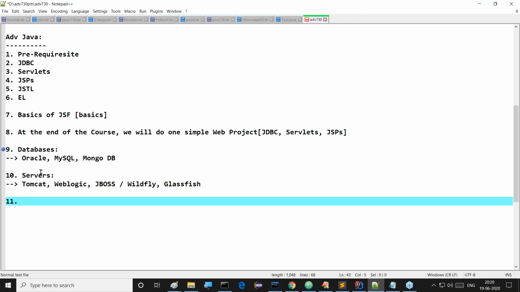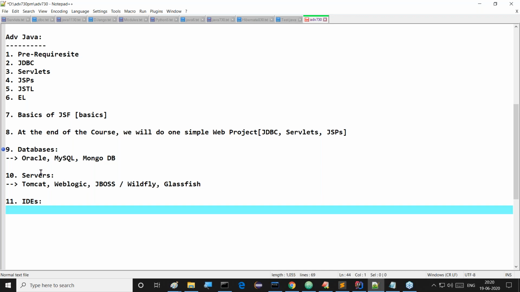Next one, after completion of these servers part, another thing, WebSphere, maybe depending on the time, sir. But as of now, I did not plan for this WebSphere. But Tomcat, WebLogic, JBoss or WildFly, GlassFish, all these servers maximum we are going to see. Next one is, apart from these, which IDEs I'm going to cover in my classes.